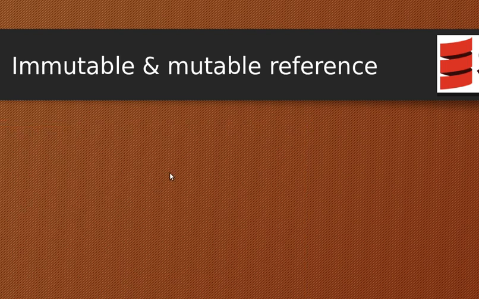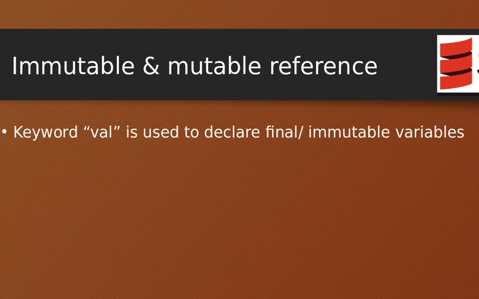So, immutable and mutable references. This is one of the good features Scala provides, being a language which supports functional programming. val is used to declare final or immutable variables.